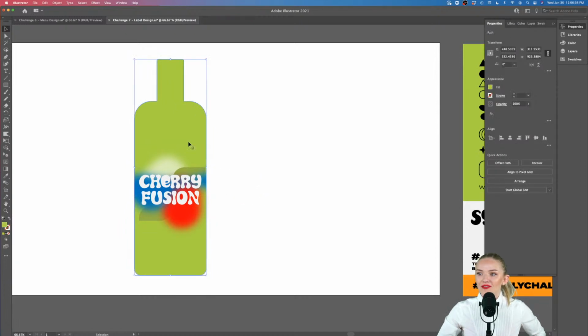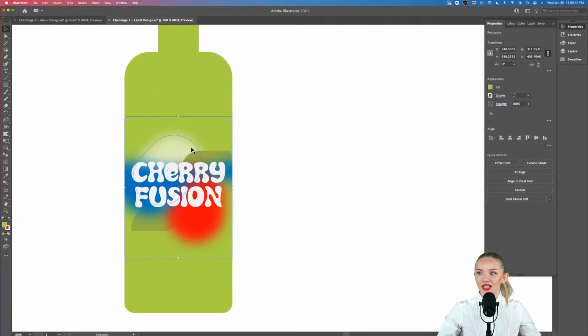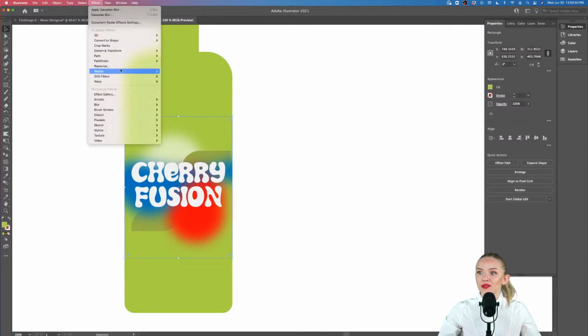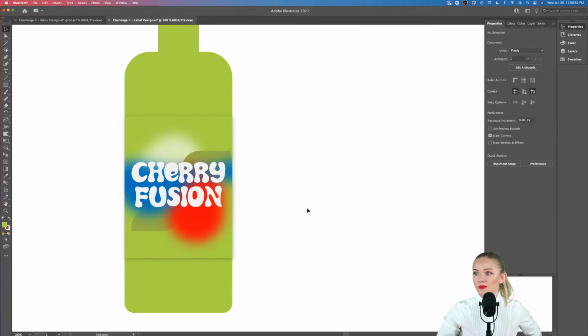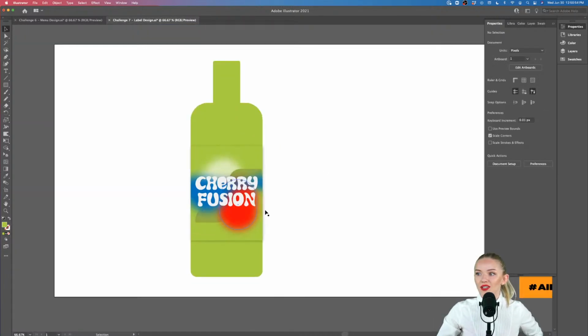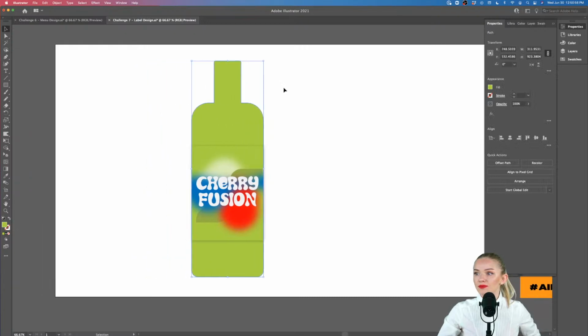Our label is not really sticking out because it's kind of matching the bottle, but what we can do is create a little drop shadow. If we go into Effect, Stylize, drop shadow, and then we can make that maybe 2 pixels and 2 pixels, something like this, so that our label kind of stands out from the bottle.